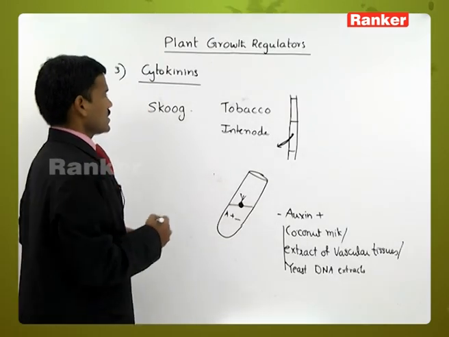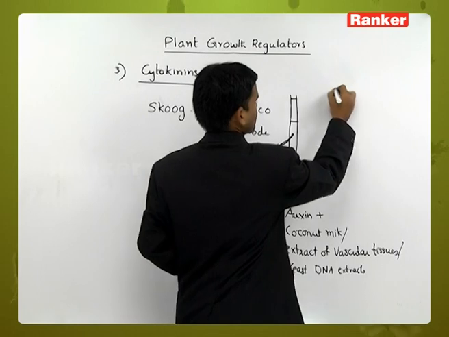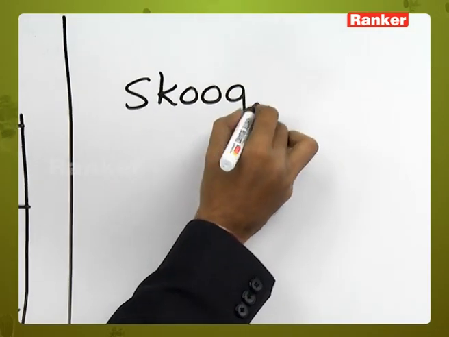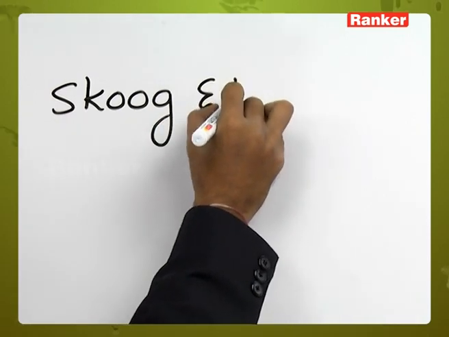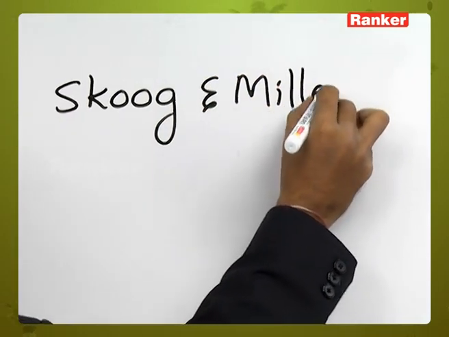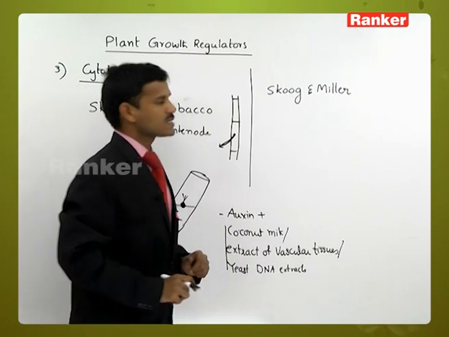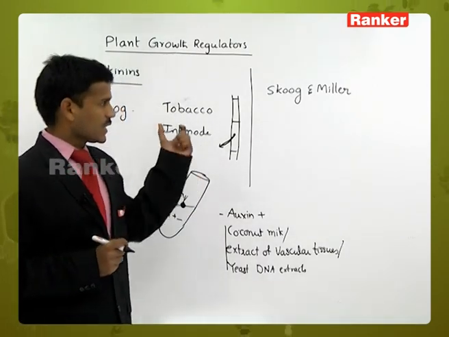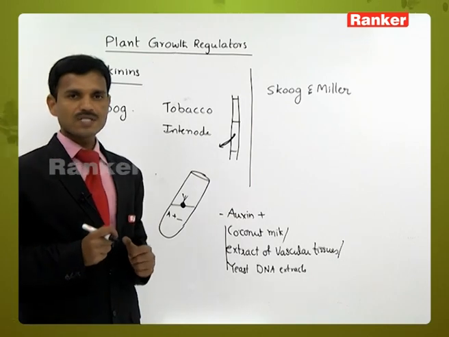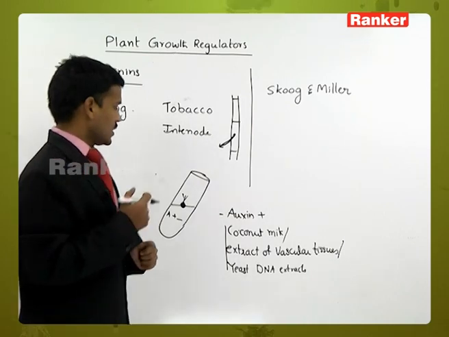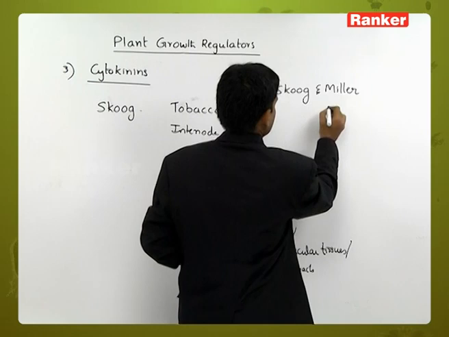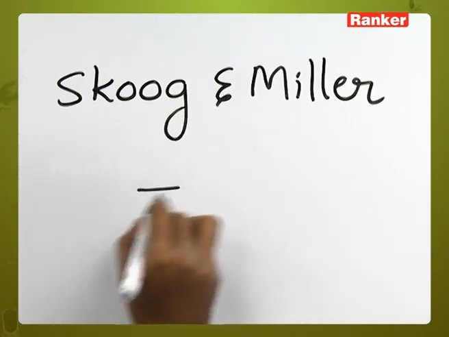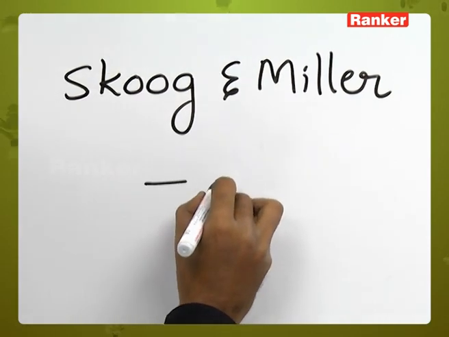And later, Skoog and Miller extracted the cytokinin. Cytokinins are cell division promoting substances.